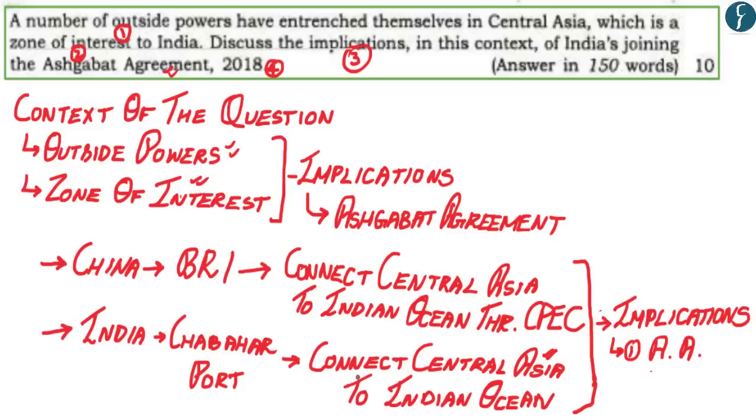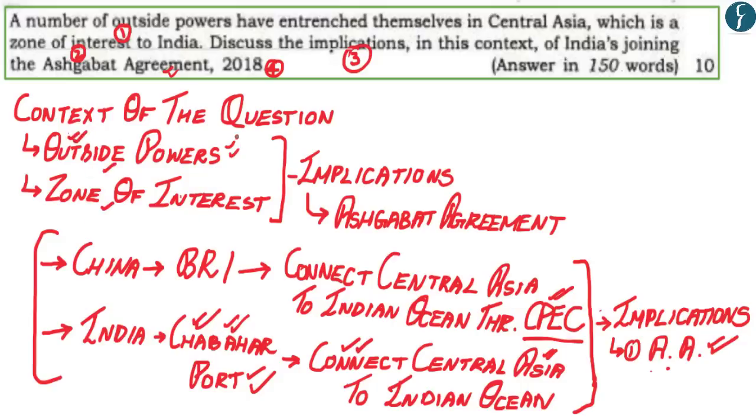So hopefully by knowing what the Ashgabat Agreement is, you understand how it can help in achieving India's objective of connecting Central Asia to the Indian Ocean through the Chabahar port. India can use the membership of the Ashgabat Agreement and have countries such as Oman, Iran, Uzbekistan, Turkmenistan, Kazakhstan and others connecting their transport corridors to the Chabahar port rather than the CPEC project. With the help of the Ashgabat Agreement, India can ensure that the Central Asian countries would be more interested in connecting with the Chabahar port rather than the CPEC project. This is one of the aspects for answering this question, wherein you have highlighted all the four contexts of the question.